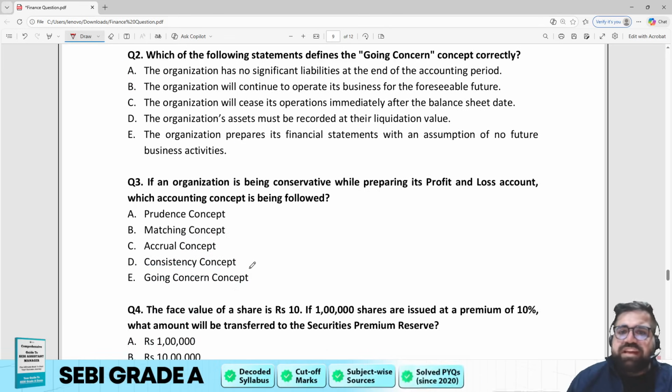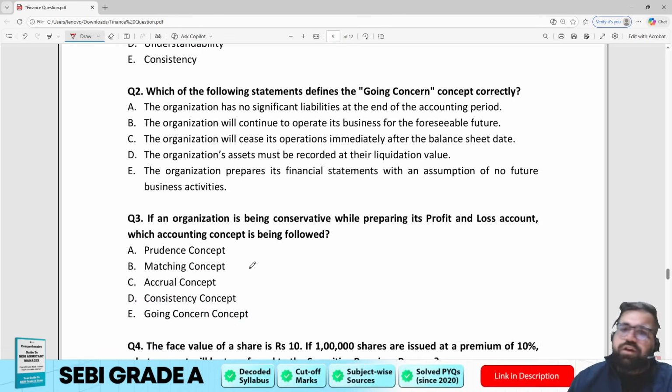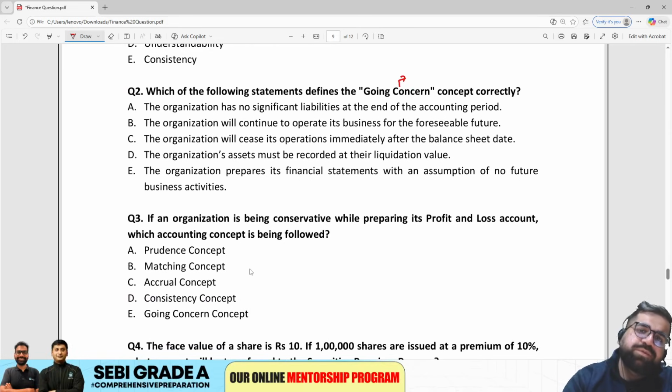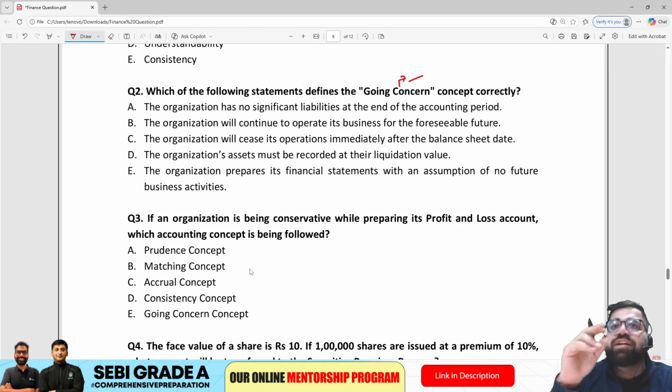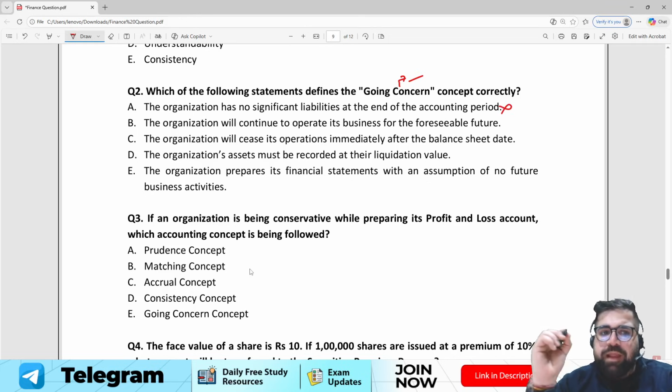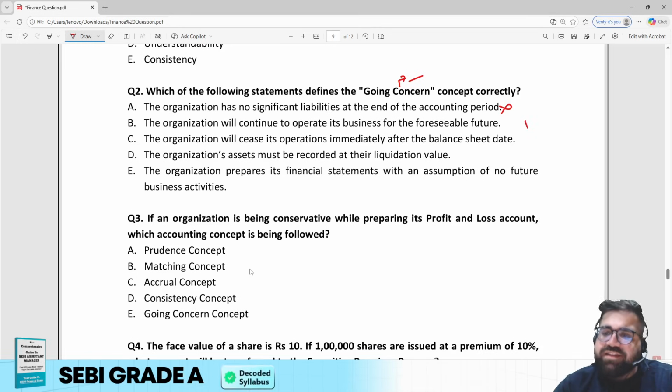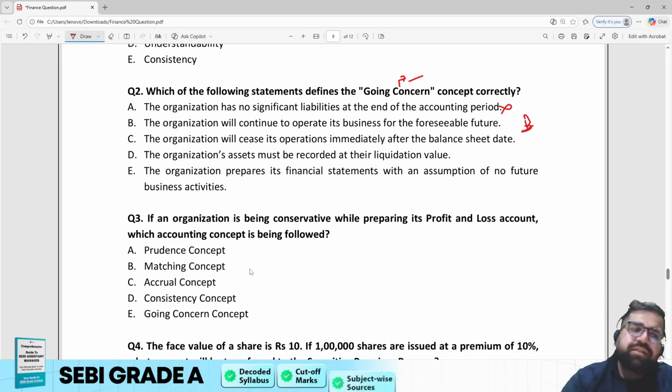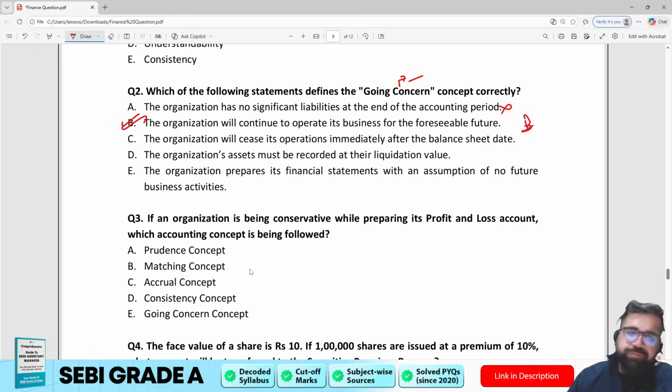Which of the following statements defines going concern? Going concern basically means that my business will continue for multiple years to come. I cannot say that I am doing business for 10 years, right? So you cannot make that statement. An organization has no significant liabilities, not making any sense. The organization will continue to operate its business through the foreseeable future. Yes, this is the essence. So my correct answer will be option number B itself.